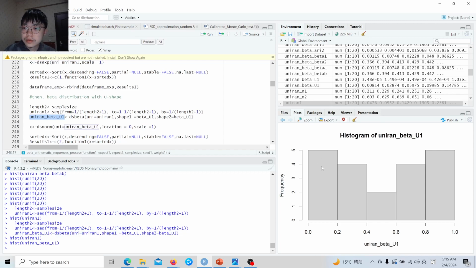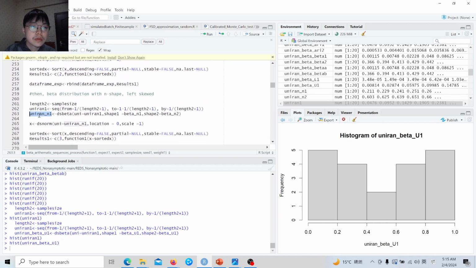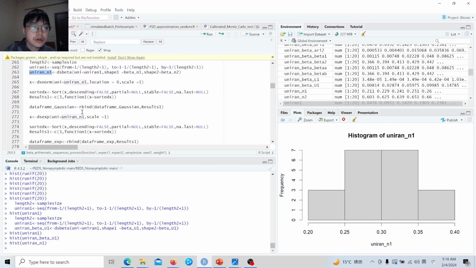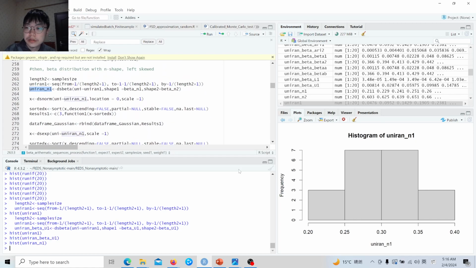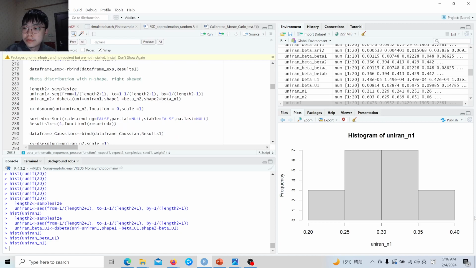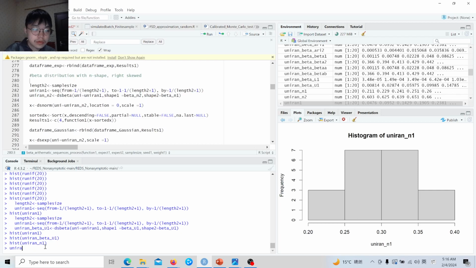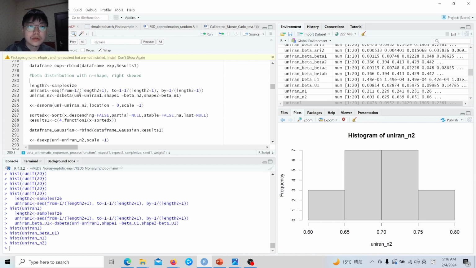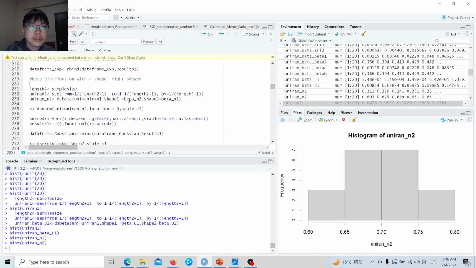And then it is a U shape. And this is an N shape. And then we consider another N shape, but this is with left skew. You need to know that it's 0.2 and 0.4, and there is 0, so it is a left skew. There are no values over 0.4. And then we consider the right skew. Oh wait, this is not right skew. This is left skew. Wrong.